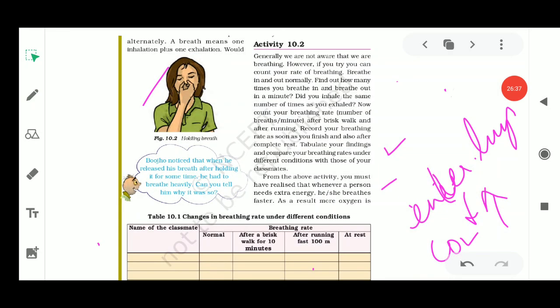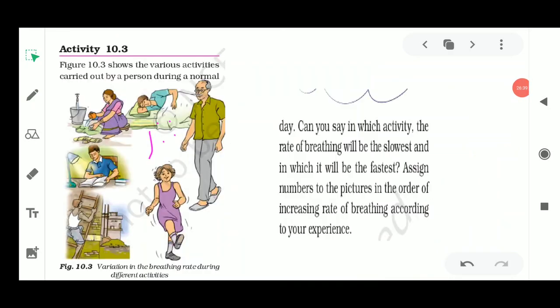Okay, so this is the activity given in your NCERT book as activity number 10.3, where some pictures are given and you have to find out which activity is going to give you the slowest breathing rate, and which one is going to give you the fastest breathing rate.